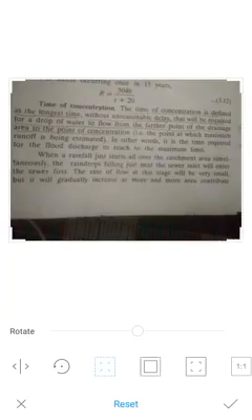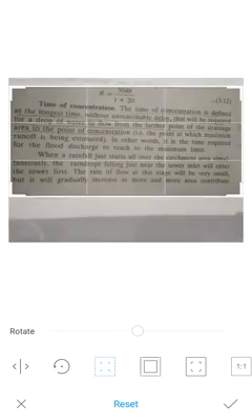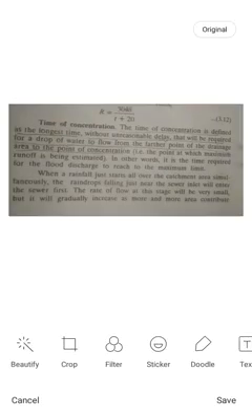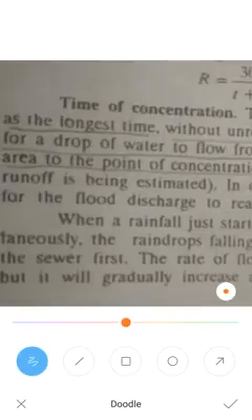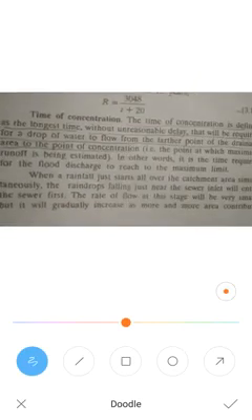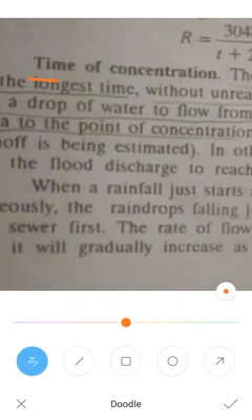Next, there are a few terms. Let me see what the time of concentration is.